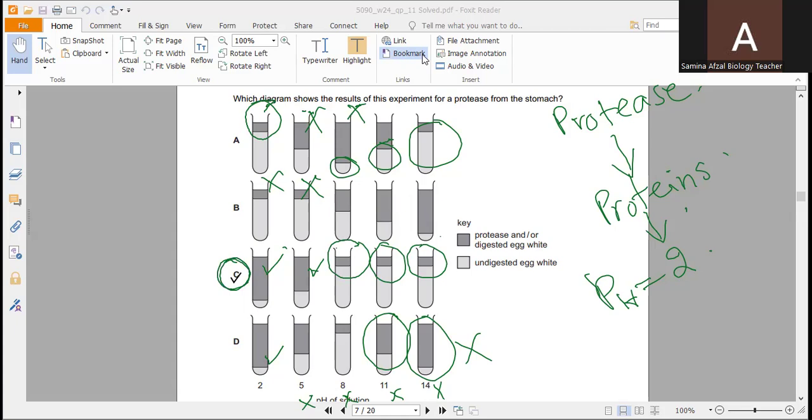At pH 2, the maximum digestion has been shown. At pH 5, you can say lesser digestion as compared to pH 2, because 5 is very close to 2, so some of the digestion has taken place. But at 8, it becomes alkaline in nature. So at 11 and 14, there is no digestion at all. So C is the correct option. Only C is the correct option in this regard.